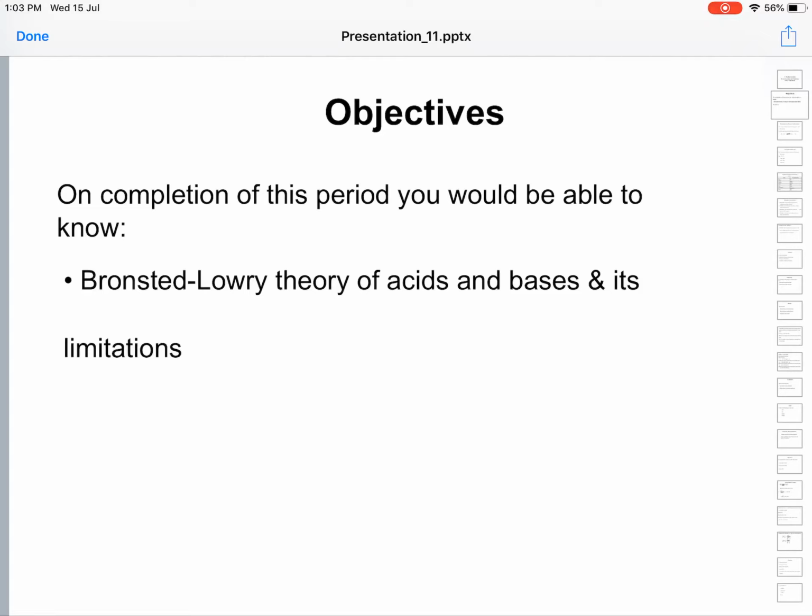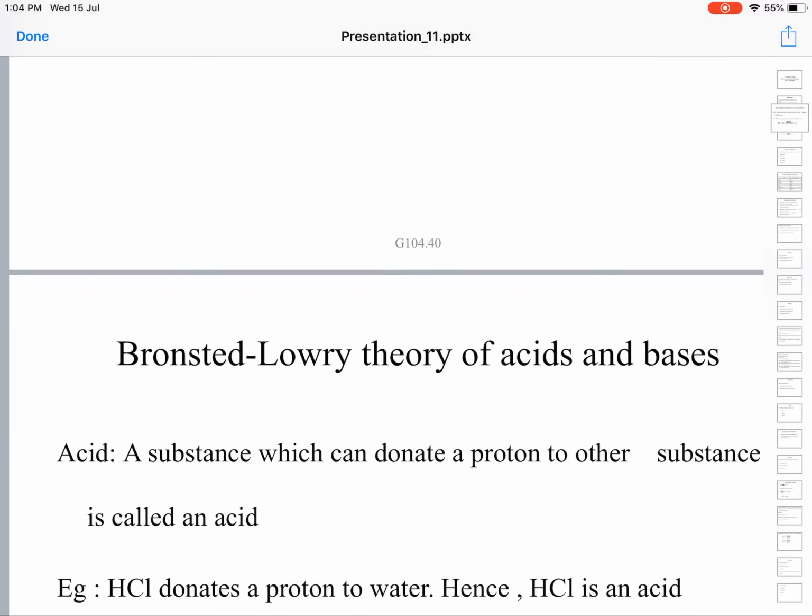On the completion of this period, here in this period we will learn Bronsted-Lowry theory as well as Lewis theory. If time permits us, let us also learn about the ionic product of water. Okay, first let us see the Bronsted-Lowry theory of acids and bases.